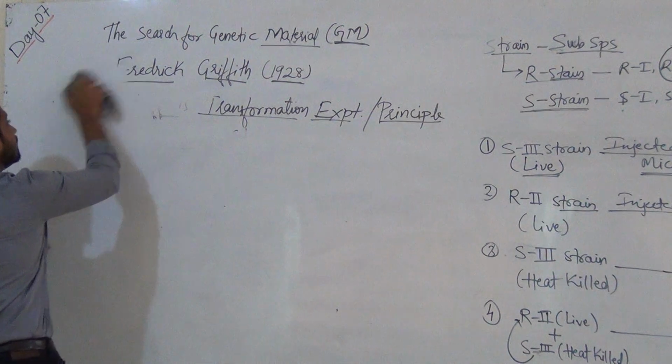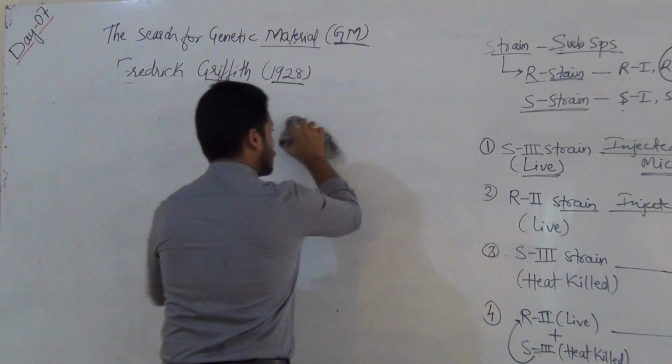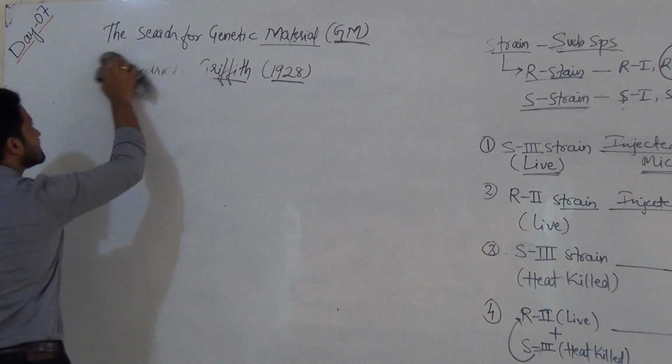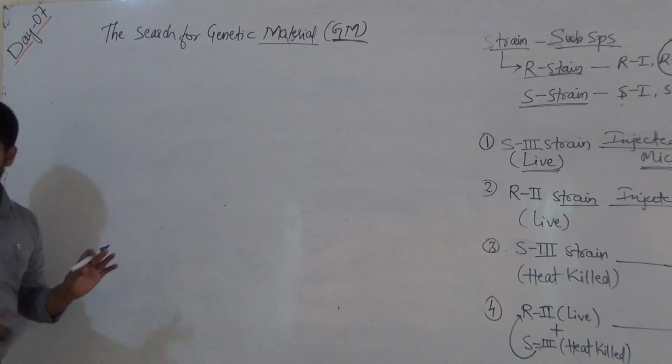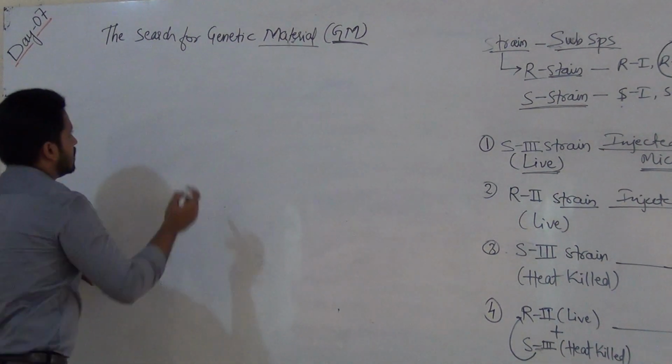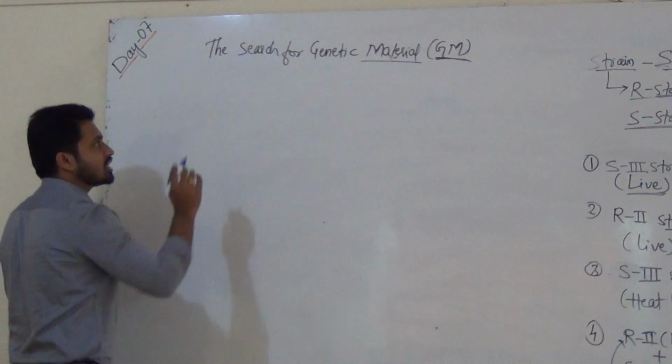Earlier, in this experiment, they did not know that DNA is the genetic material. So let us see the results of the next experiment. This was the first experiment, Griffith's transformation principle experiment.